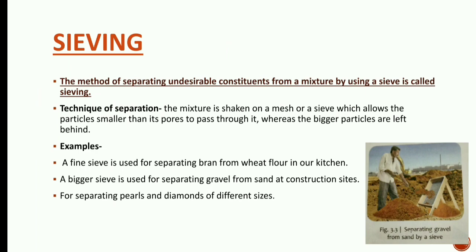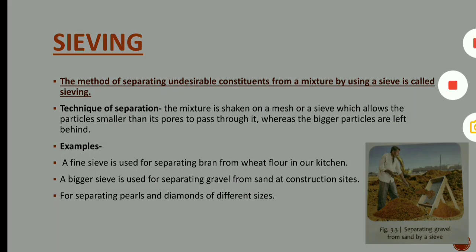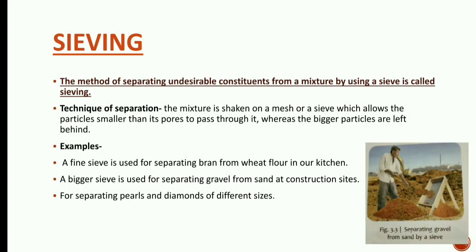Second technique is sieving. What is the definition? The method of separating undesirable constituents from a mixture by using a sieve is called sieving. Now in this sieving method we use a sieve. For example, before kneading the dough for making chapatis, we sieve the flour with the help of a sieve.